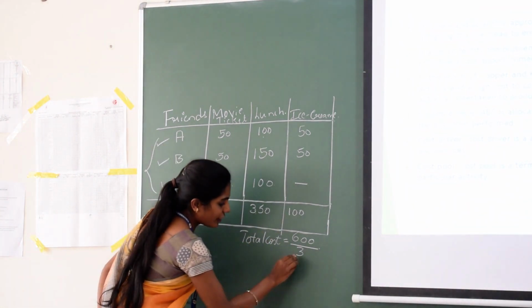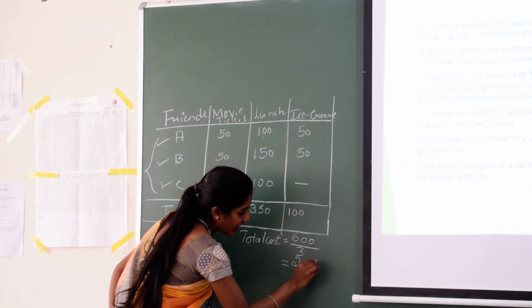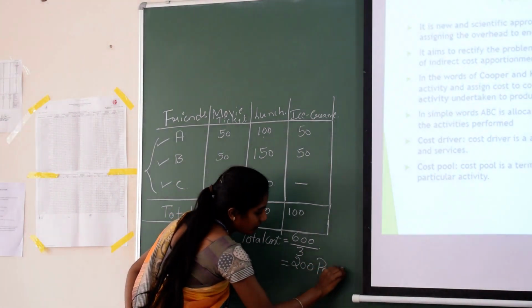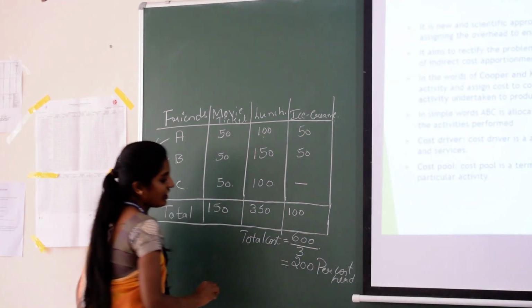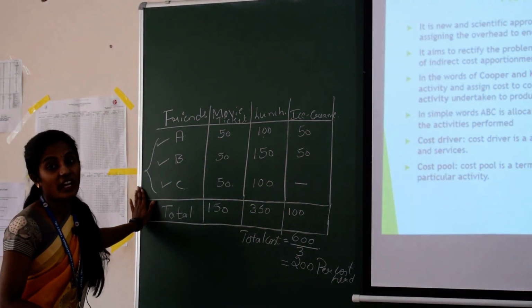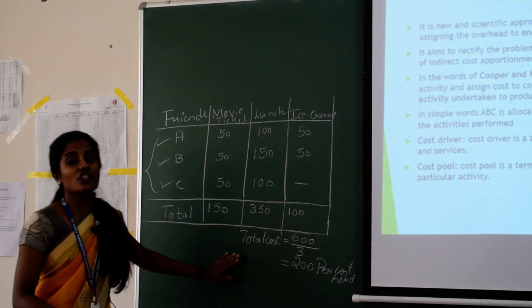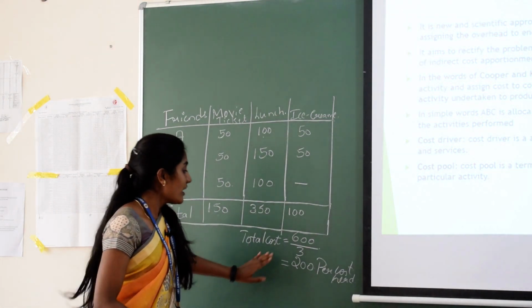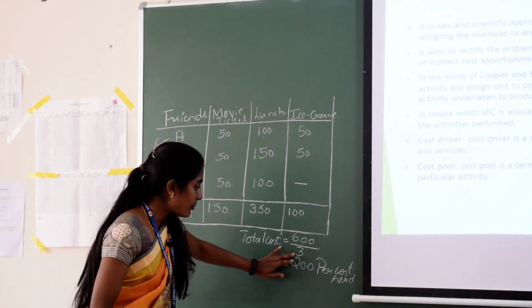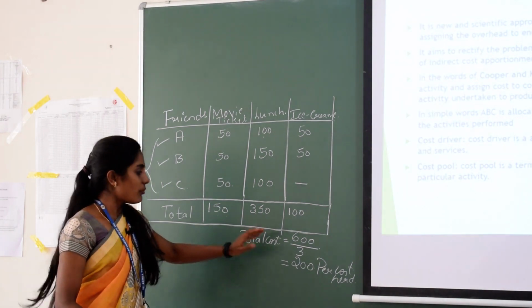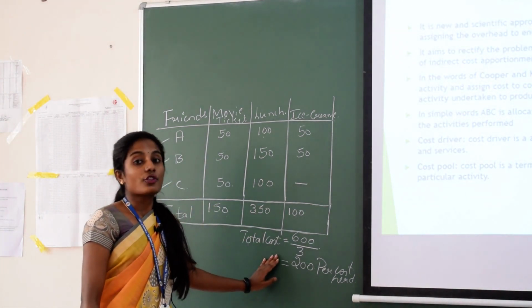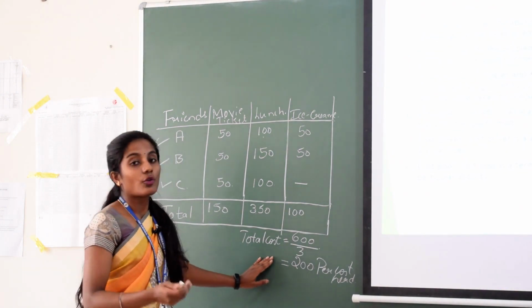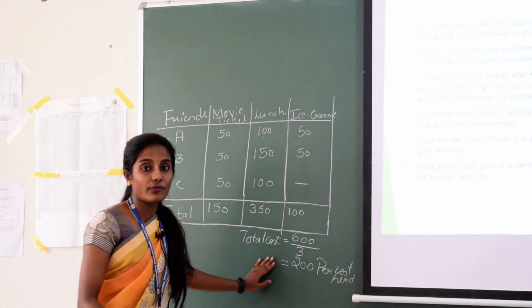The per head cost is 200 for each one of the friends. This is how we do the traditional method of costing.